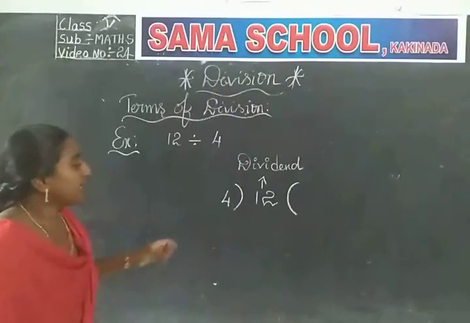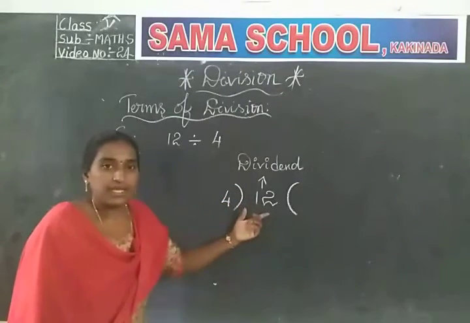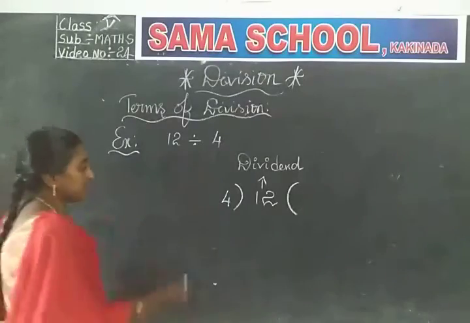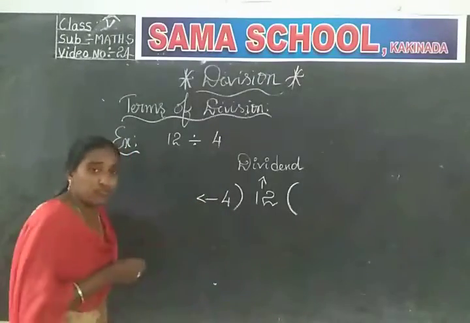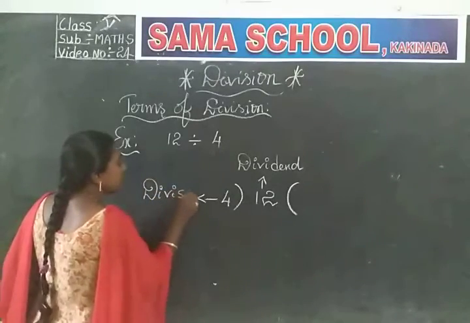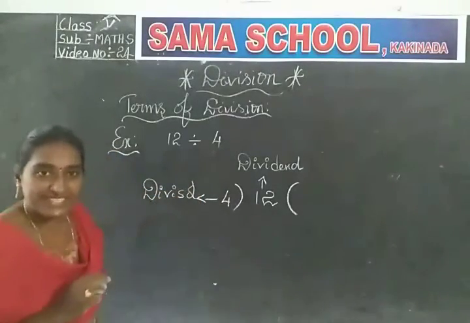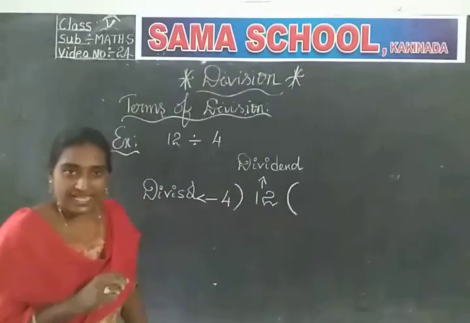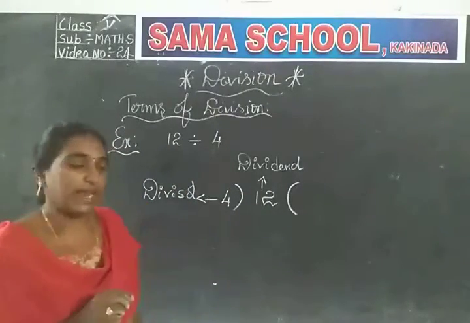Okay, and this total quantity is distributed into how many groups? 4 groups. The number of groups always represents the divisor. What is this? Divisor. Okay, the number by which we are doing division is known as the divisor.